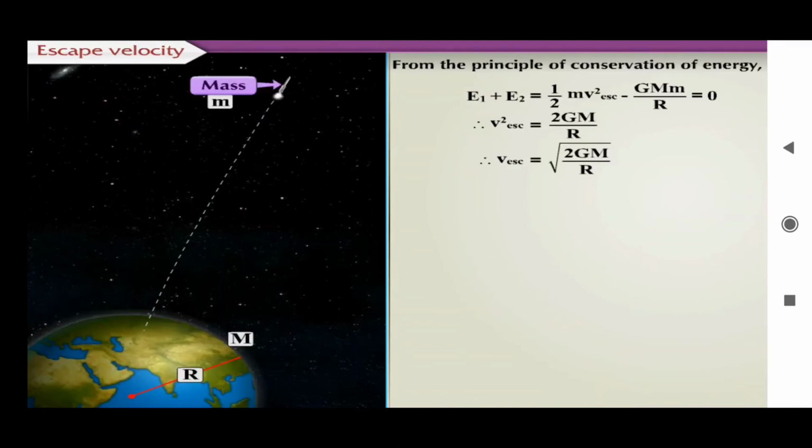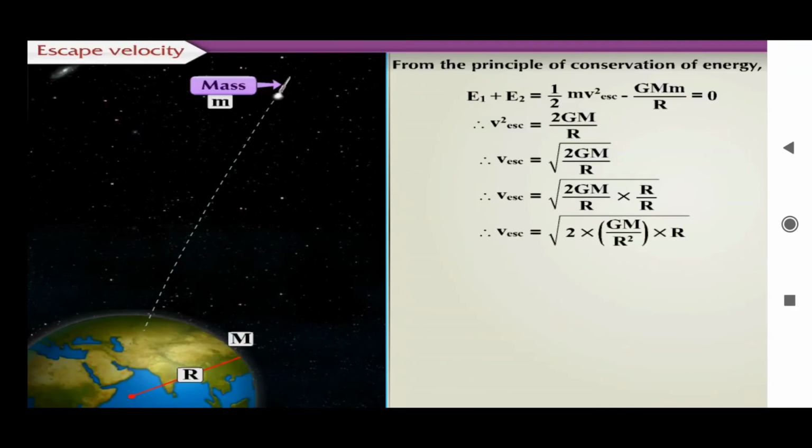Let us multiply and divide the above equation by capital R. Thus, v escape is equal to root of 2 into capital G into capital M divided by capital R into capital R upon capital R. Let us rearrange the equation. Let us substitute capital G into capital M upon capital R square equals small g in the above equation. Thus, v escape is equal to root of 2 into small g into capital R.